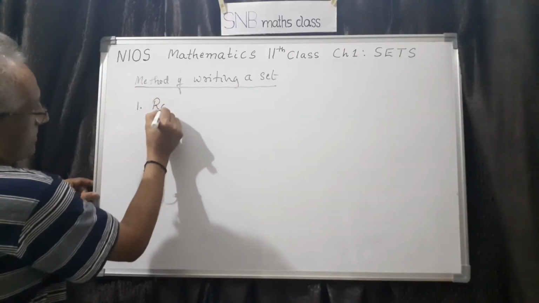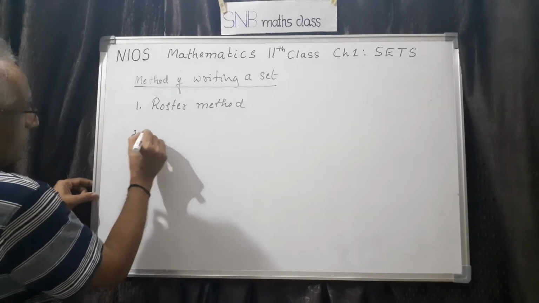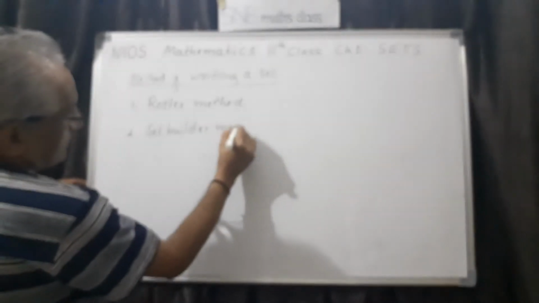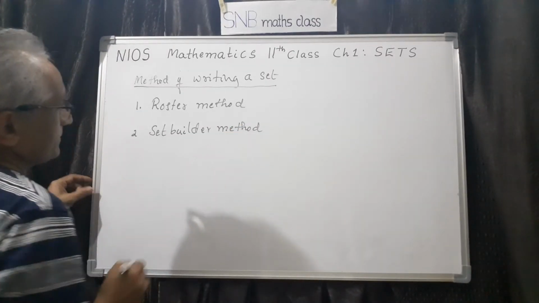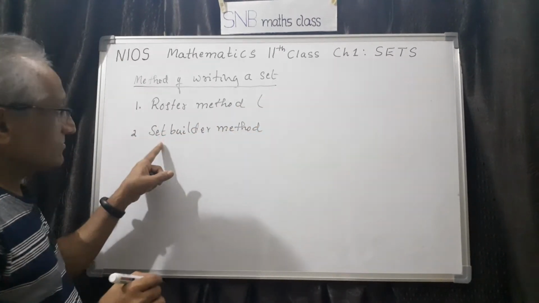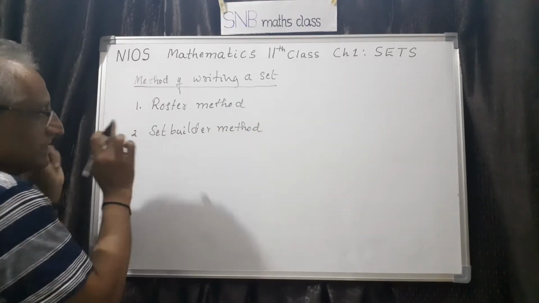One is called roster method. Another one is called set builder method. And this is also called tabular method. This is also called rule method. They are identical. So let us remember roster method and set builder method.